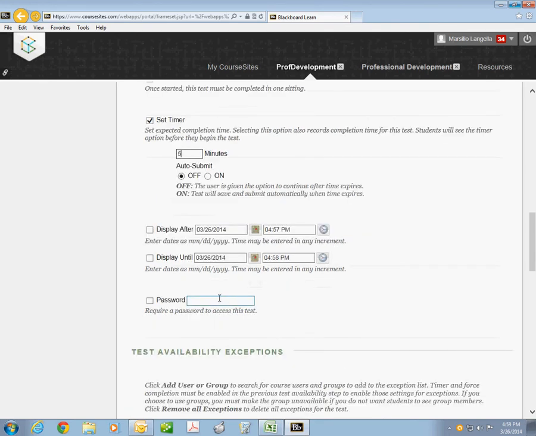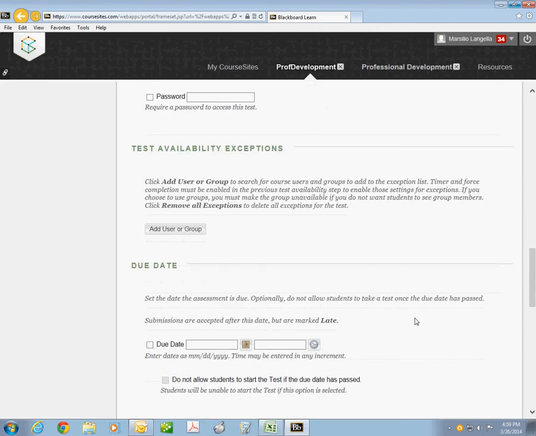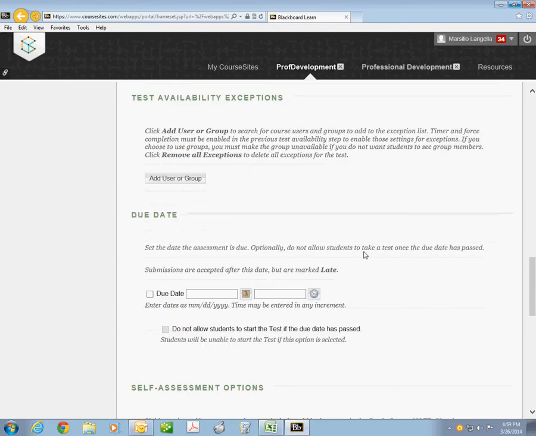I could also password protect the file where they would need to know the password to get in. I'm not going to click that either, and I can control when it's displayed. It says click add or create a group to search for your course users and groups to add to the exception list. Say you don't want certain individuals to be able to take it, you can actually do that.